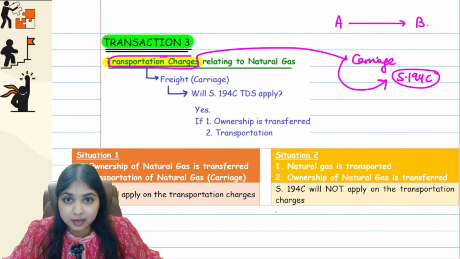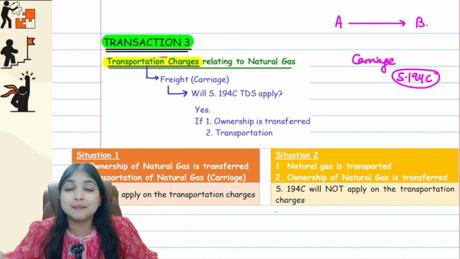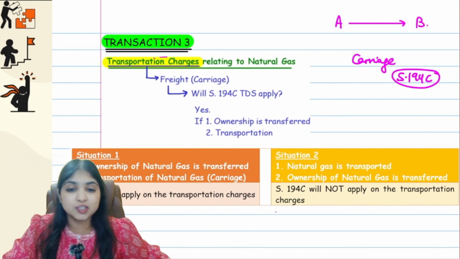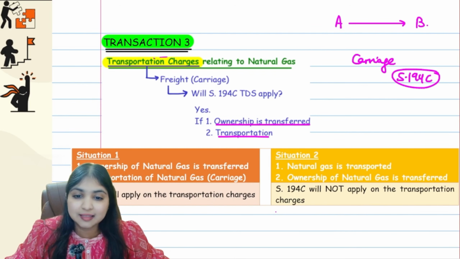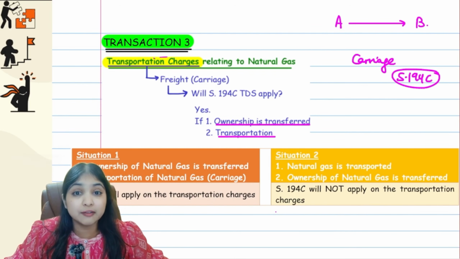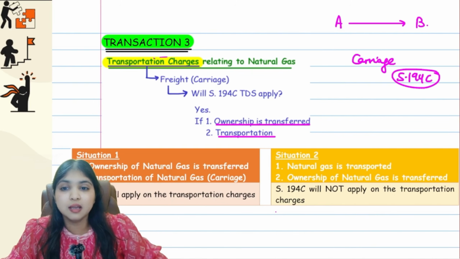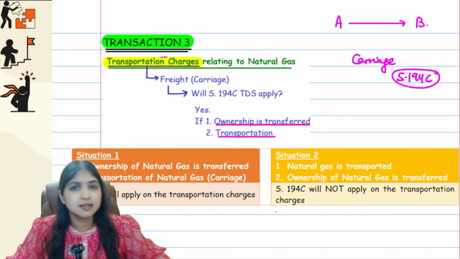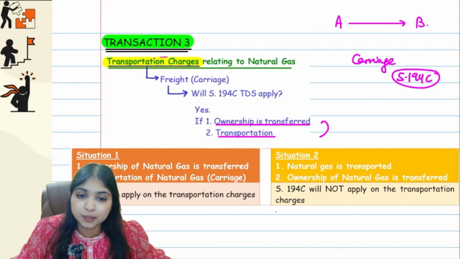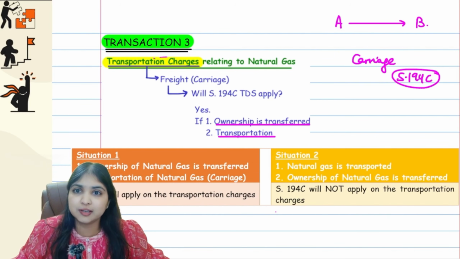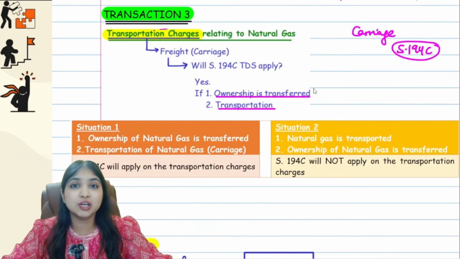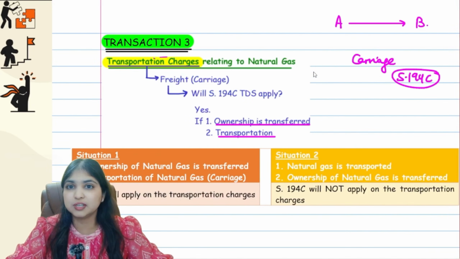So whatever transportation charges are incurred relating to natural gas, no doubt transportation charges is carriage. Carriage comes under 194C. No doubt 194C will apply, but there's a condition for this 194C to apply in this case. Condition is first ownership has to be transferred, only then transportation should happen. Only if this condition is fulfilled will the transportation charges come under 194C. But what will happen if first transportation happens and then ownership is transferred? Then 194C will not apply. Okay, so these were my 3 special transactions with special concepts with respect to TDS.